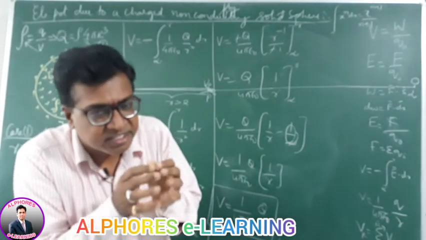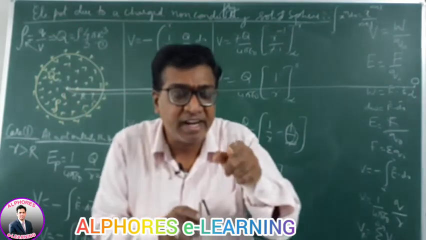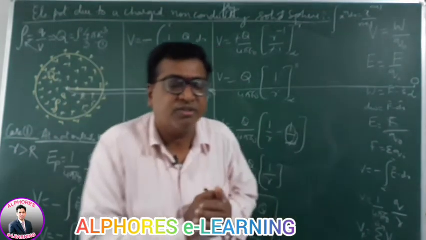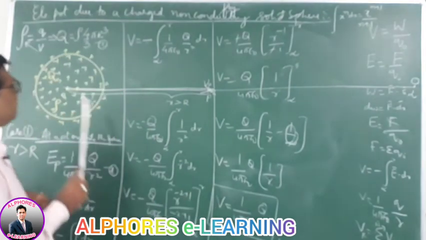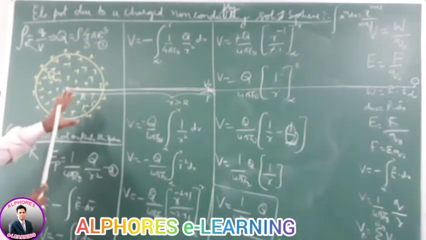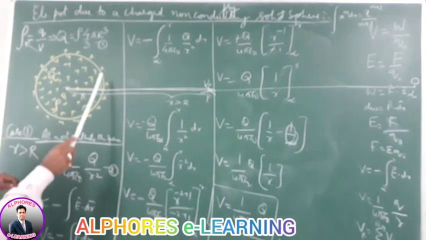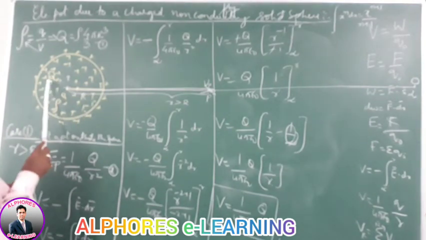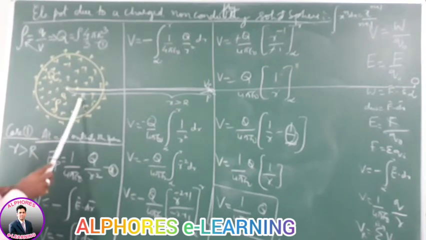Wherever charge is produced, the charge remains at the same point. Had it been a conductor, charges would move to the outermost limits. But this being non-conducting, charge remains at the point wherever it is produced. So it is a uniformly charged solid sphere. Let the charge be q. Charge is q, radius is r.